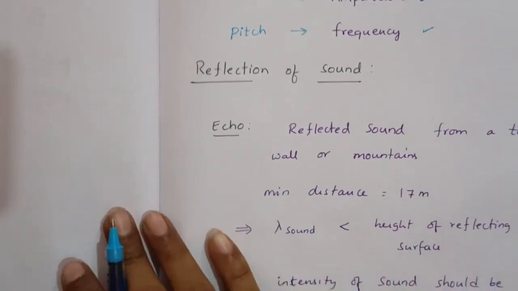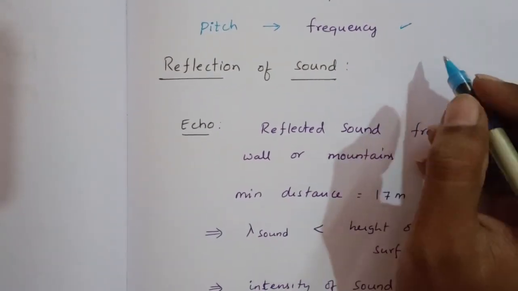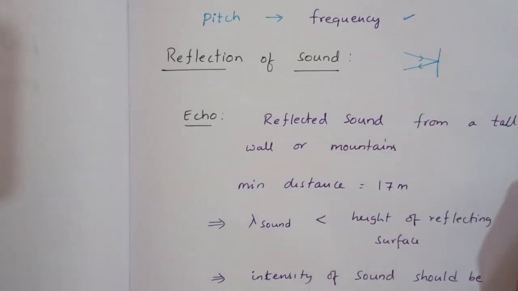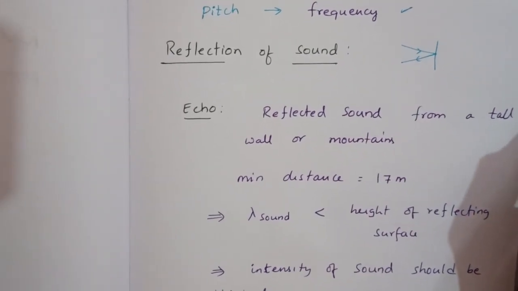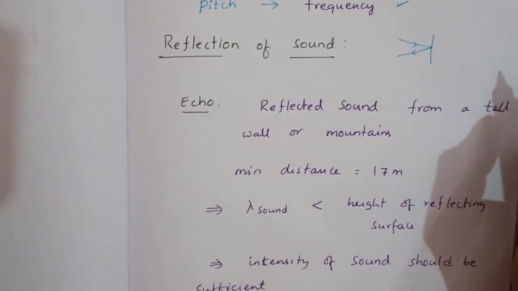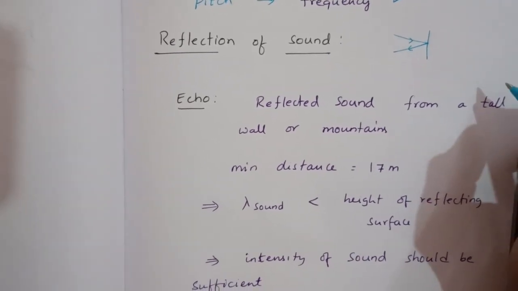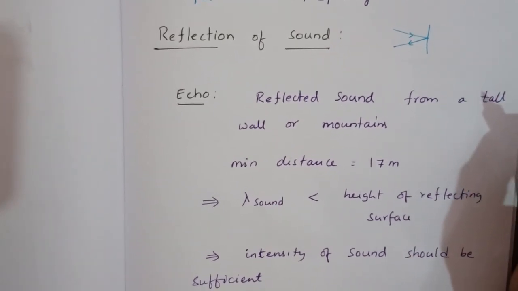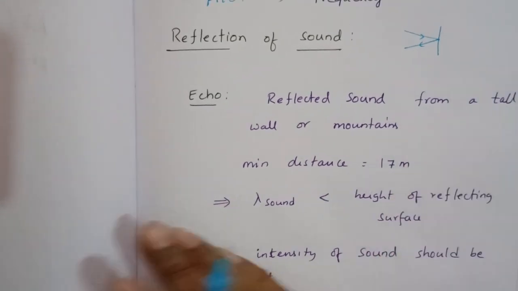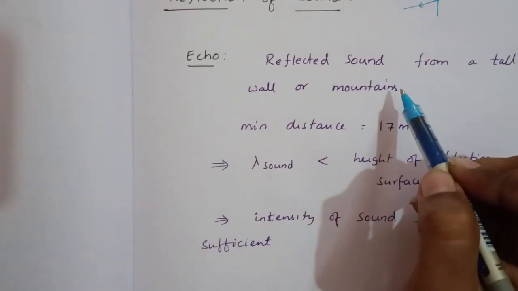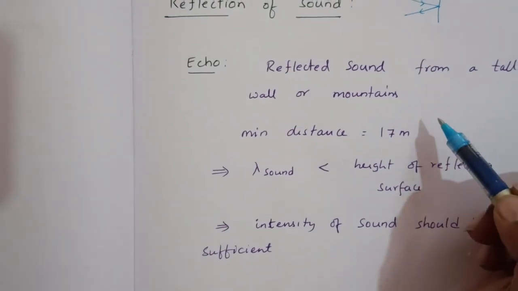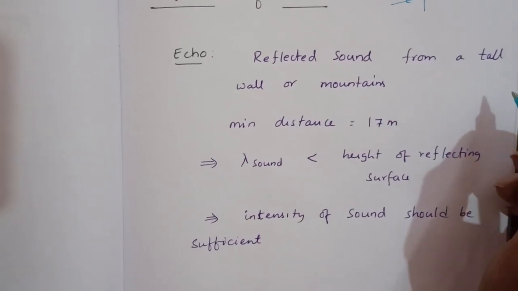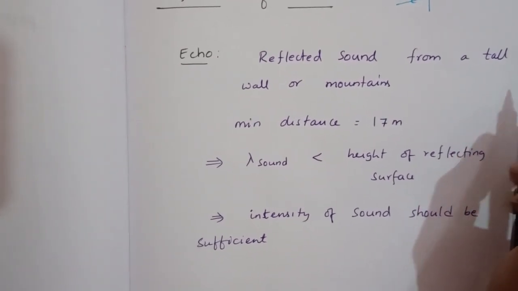Next, reflection of sound. Like light, when sound hits any obstacle, it gets back into the same medium. If you stand in front of mountains, hills, or any tall wall, sound gets reflected back. If you say hello, after 1 or 2 seconds, you will get hello back. That is known as echo. The reflected sound from a tall wall, mountains, hills, or a closed room is known as echo.